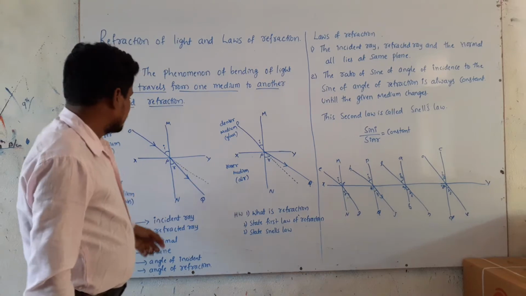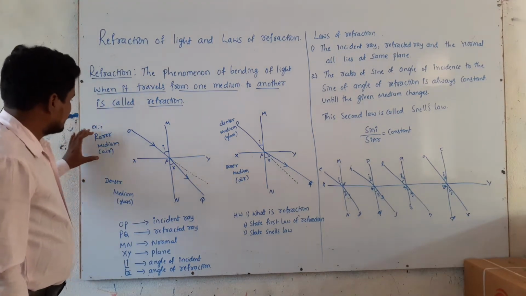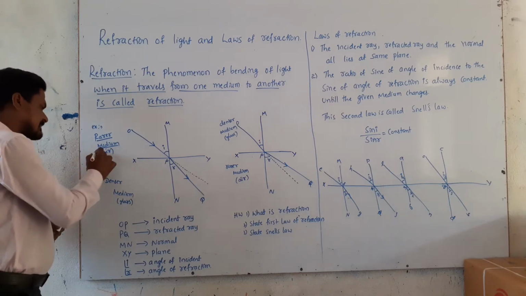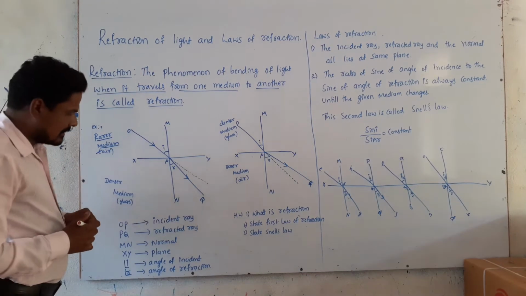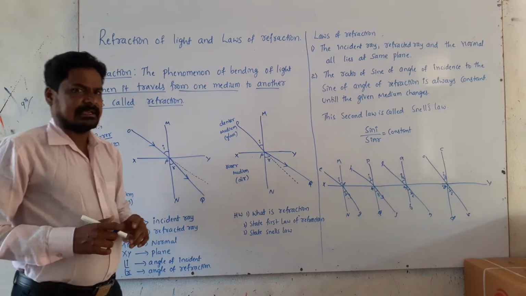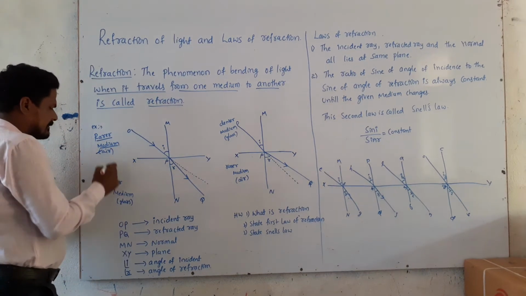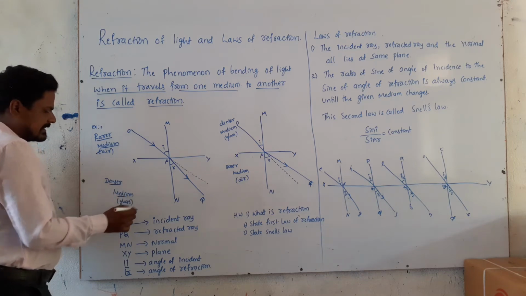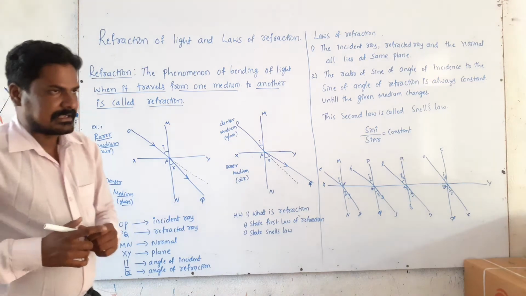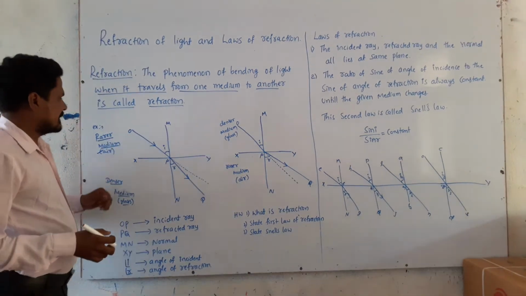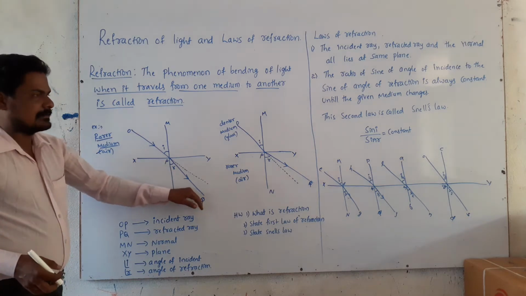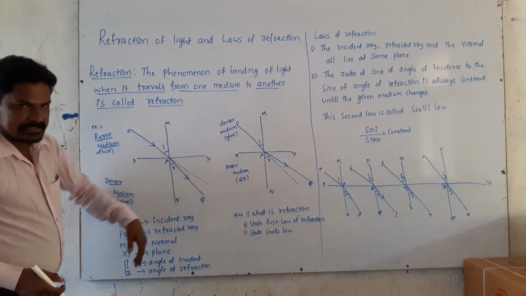Here consider this example. This is a rarer medium. In the rarer medium, we take air as the example. In air the particles are not arranged very tightly, so it is a rarer medium. For the denser medium we take glass, where the particles are arranged very tightly. When light travels from a rarer medium to a denser medium, it bends towards the normal.